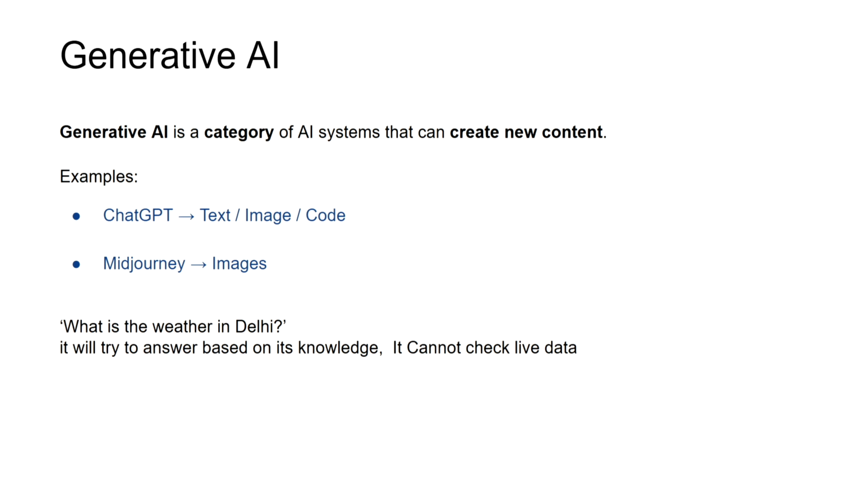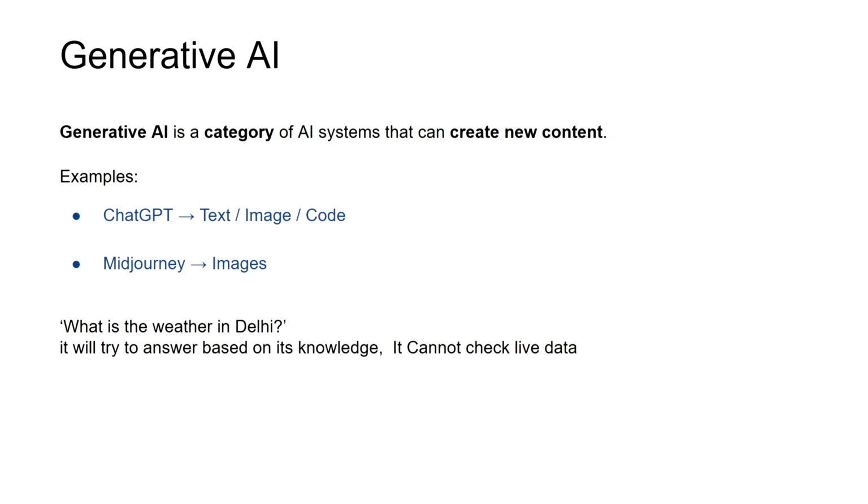So if I talk about generative AI, generative AI is a category of AI system that can create new content. If you have seen ChatGPT, if you give some text prompt, it can generate image, text, code, and voice also based on the prompt. And similarly, Midjourney can generate images. So these are examples of generative AI.